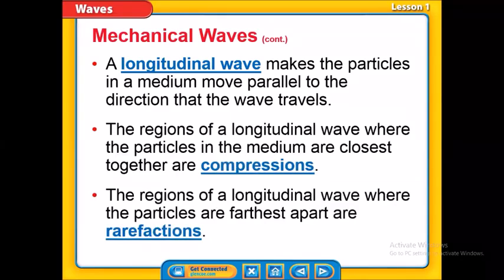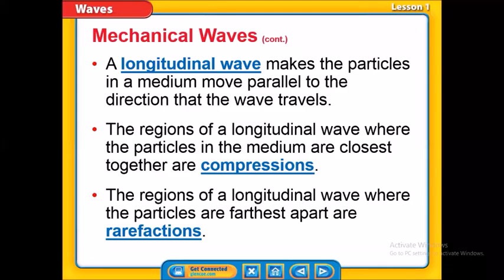So the longitudinal waves are the waves that move the particles of the matter parallel to the direction of the wave, which means they are kind of moving with the direction of the wave, okay? And this is the one where we have parts where the particles are closest to each other and where the particles are far from each other.